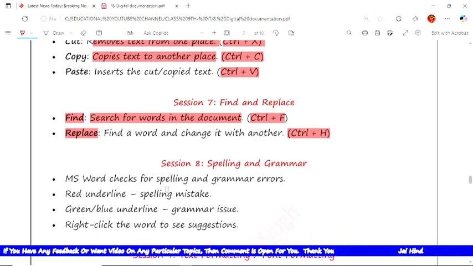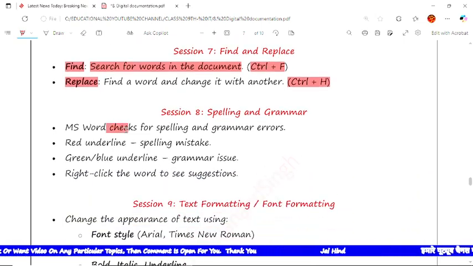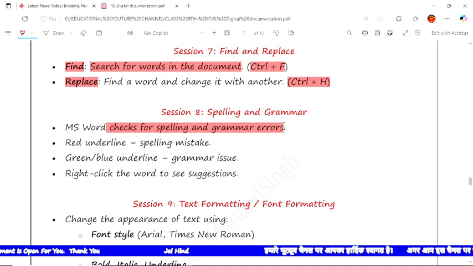So now the next, spelling and grammar. See, MS Word checks for spelling and grammar errors. Generally, whenever you type anything, MS Word by default checks for grammatical errors or spelling. If there is a spelling mistake, it would show you a red line.